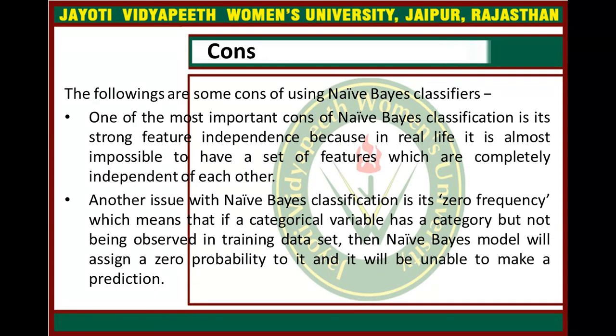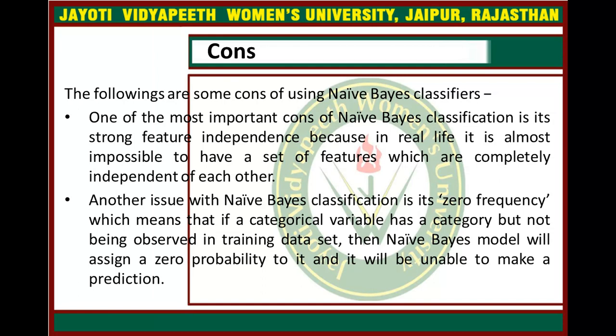Now these are the following cons of using the naive Bayes classifier. One of the most important cons is its strong feature independence assumption, because in real life it is almost impossible to have a set of features which are completely independent of each other.